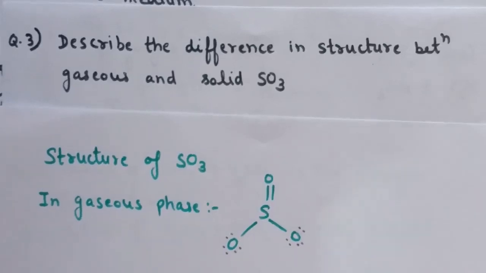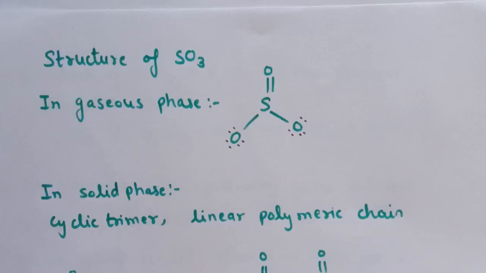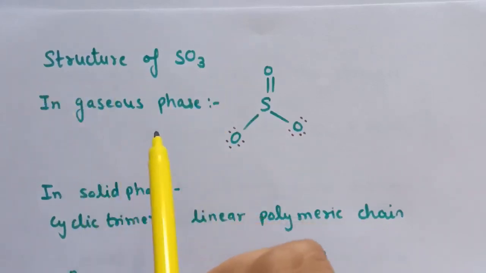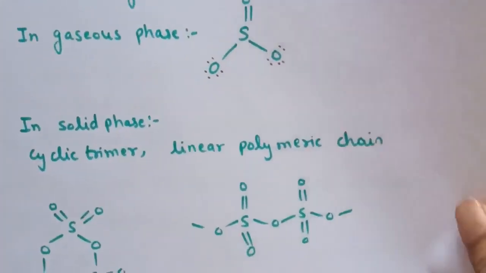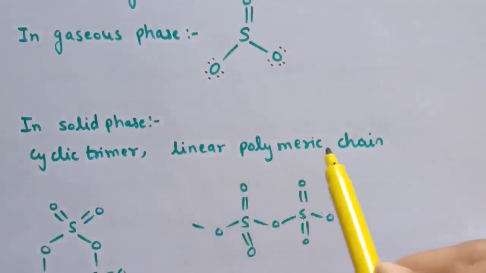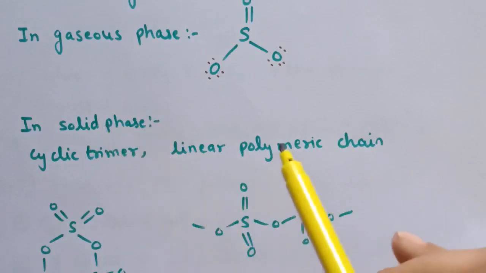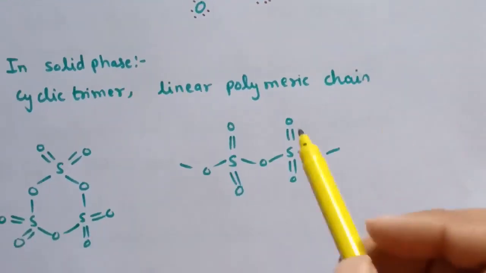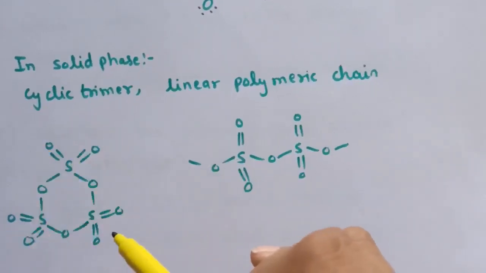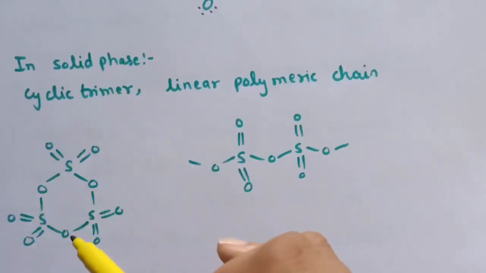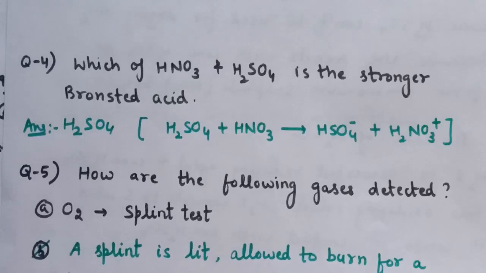Next question is, describe the difference in structure between gaseous and solid sulfur trioxide. So here is the structure of SO3 sulfur trioxide in gaseous phase, and in solid phase it will exist in cyclic trimeric form and in linear polymeric chain. That is, in solid phase it has two structures. So this is the linear polymeric chain of sulfur trioxide and this is the cyclic trimer of sulfur trioxide. So this is the difference between structure of sulfur trioxide in solid phase and in gaseous phase.